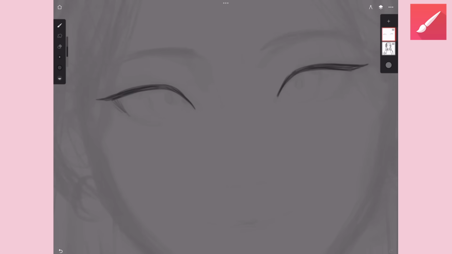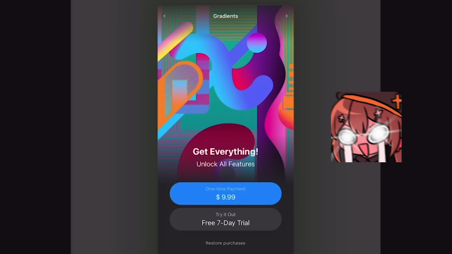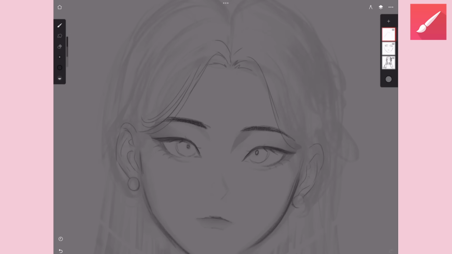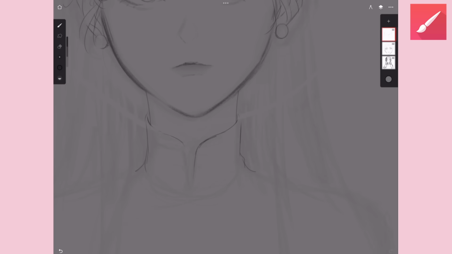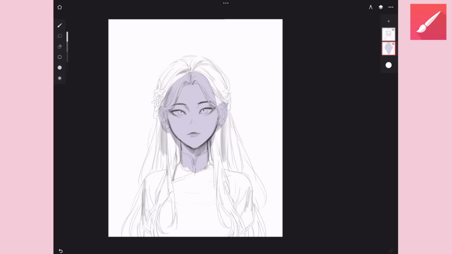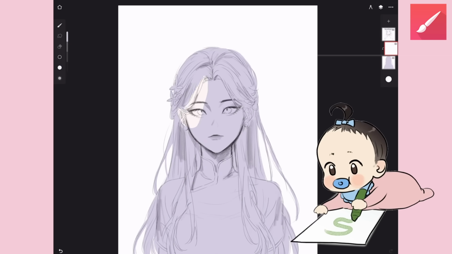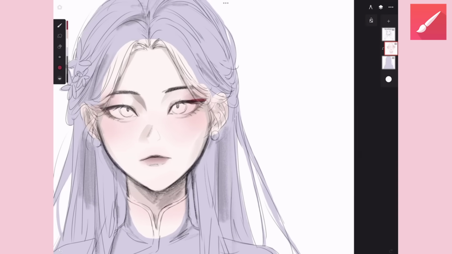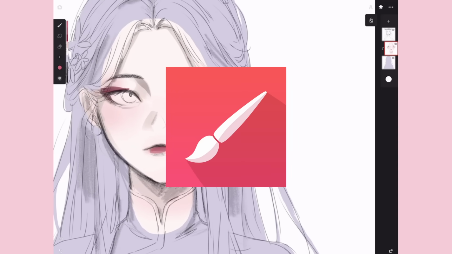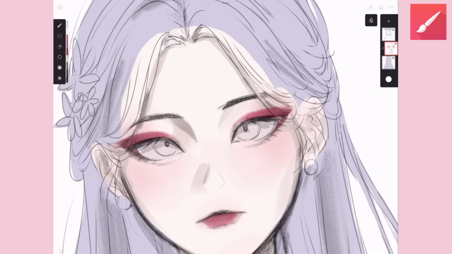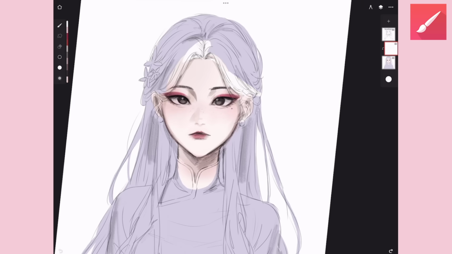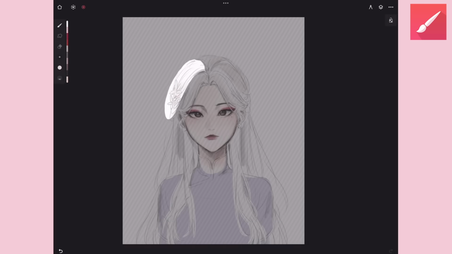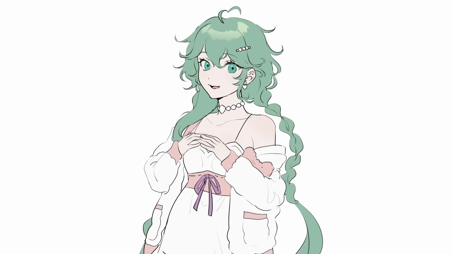And to rub salt in the wound, it gives you an ad right after showing you all the things you're missing out on. I dislike the layer thing because these brushes actually feel really great. Like some of the best I've used in this whole video. They feel just like real brushes and pencils. I decided to make a character based on the red in the logo. Just simple, long white hair, and a beautiful red dress and makeup. There is a bit of lag on this app, but now let's score.